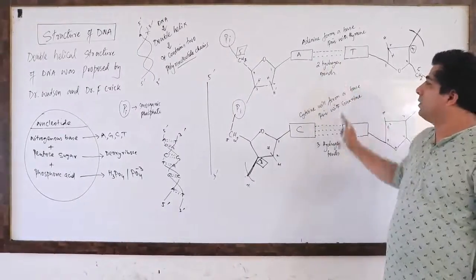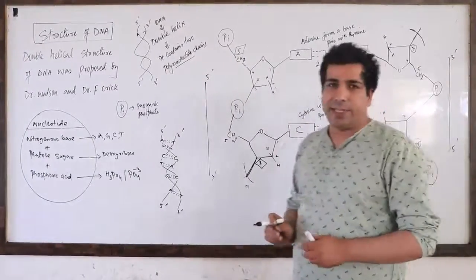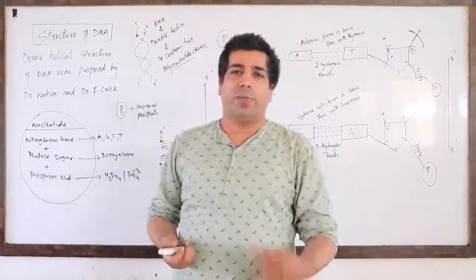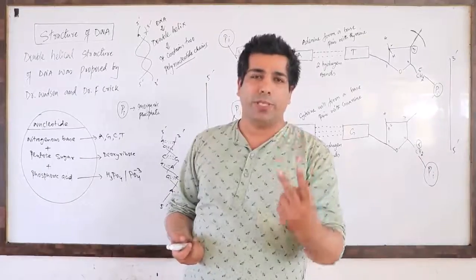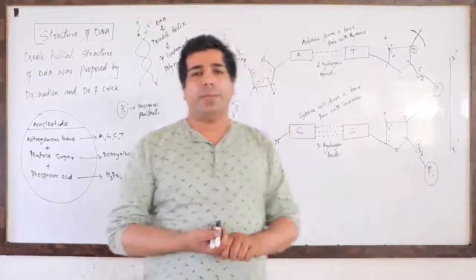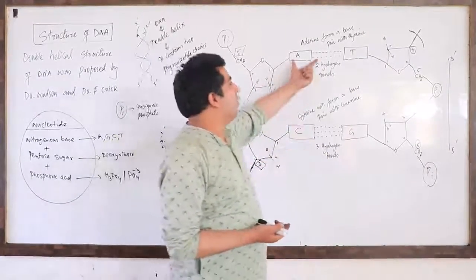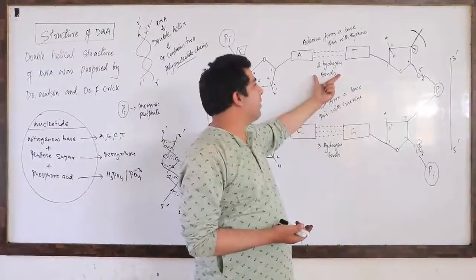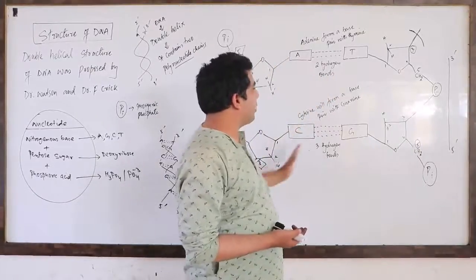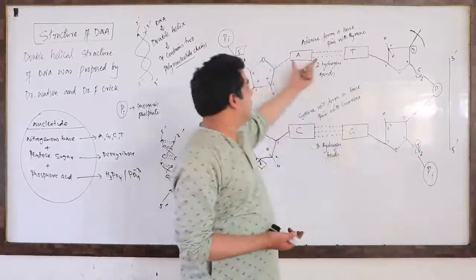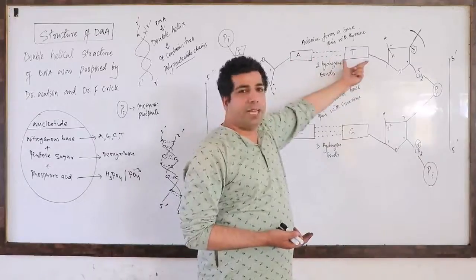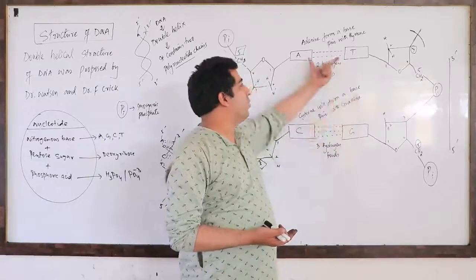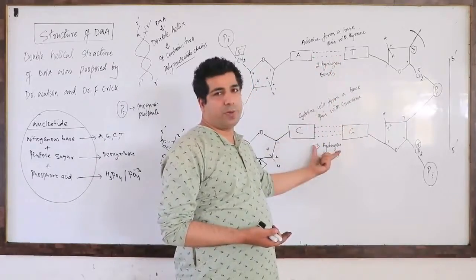DNA is made up of 2 polynucleotide chains, and adenine will always make a base pair with thymine through 2 hydrogen bonds, and cytosine will always make a base pair with guanine through 3 hydrogen bonds.